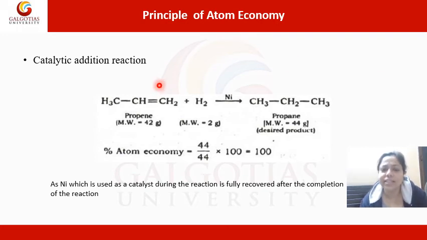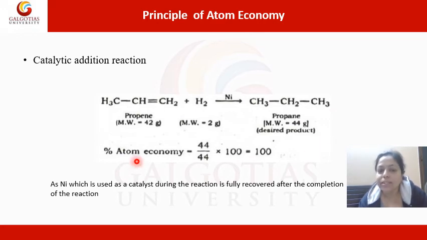Now, this is another cycloaddition reaction. So we have taken propene and it reacts with hydrogen. So this is a hydrogenation reaction in the presence of nickel. What is happening here is that the hydrogen is getting incorporated into an alkene molecule to give you a saturated alkane. So propene molecular weight is 42 and hydrogen is 2 gram. It reacts together and results in the formation of propane, where the molecular weight is 44.